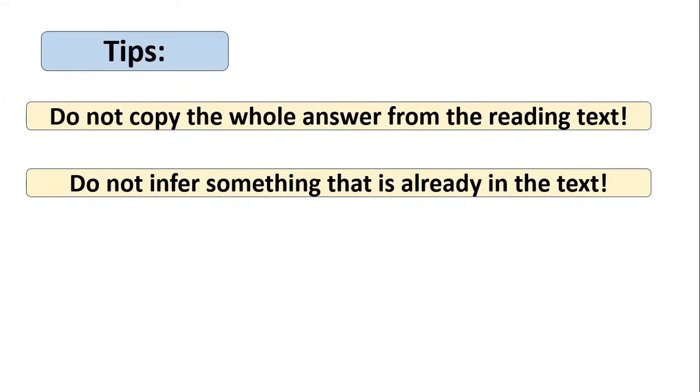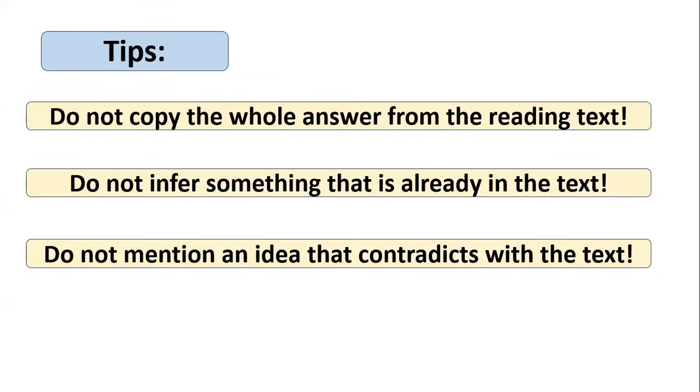Do not infer something that is already in the text, and I already discussed this with you. It's an inference question. So you're supposed to find something that is not directly mentioned in the text. As I said before, in term 1, some people wrote, okay, I think the writer's opinion about AI is, but actually they're asking you about new technology. New technology is not the same as AI, okay? So be careful. When you infer something or you reach a conclusion that is not explicitly mentioned in the text, you must have evidence that will support this, okay?